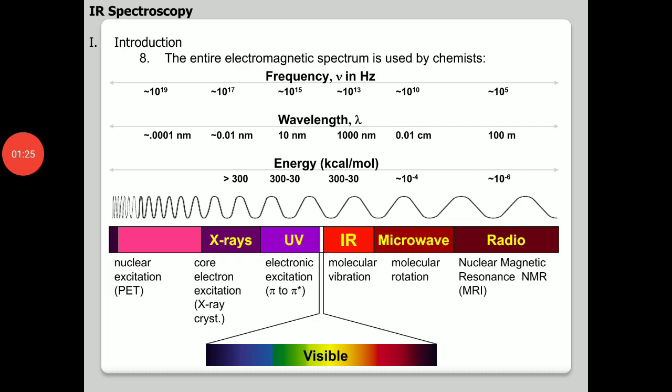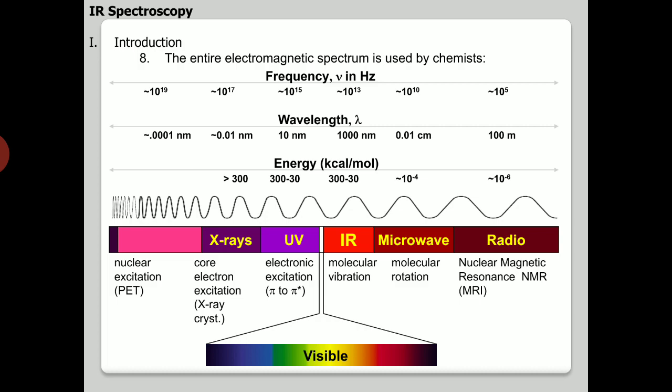If you look at the spectrum of electromagnetic radiations, it starts from the right with radio waves, microwaves, IR, UV visible, X-ray. It is very clear from here that as you move to the right side, energy decreases, and as you come to the left side towards the X-ray, energy increases.